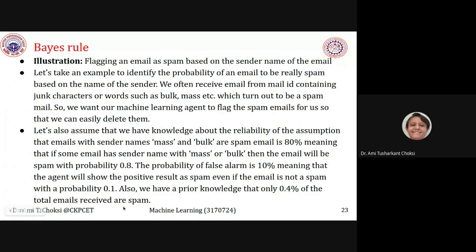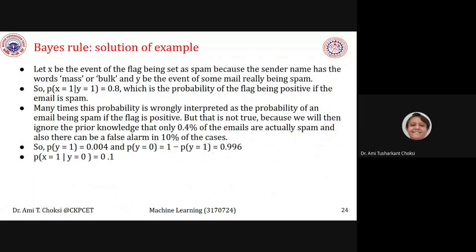This is what is given to us. Now let X be the event of the flag being set as spam because the sender name has the words mass or bulk, and Y to be the event of some mail really being spam.